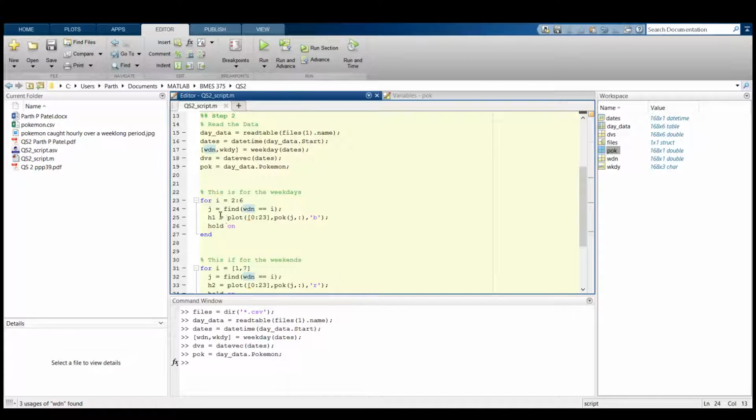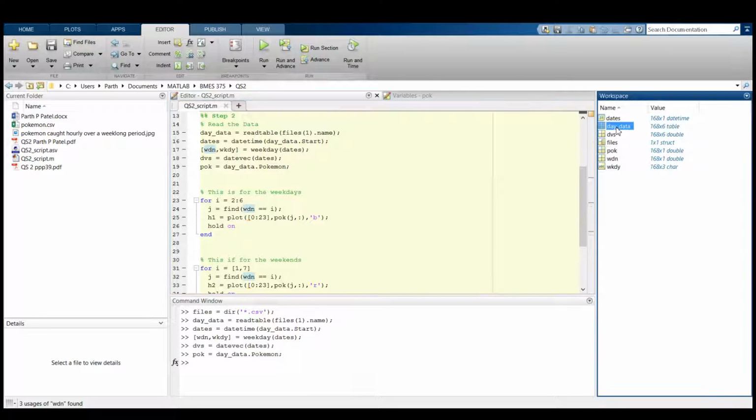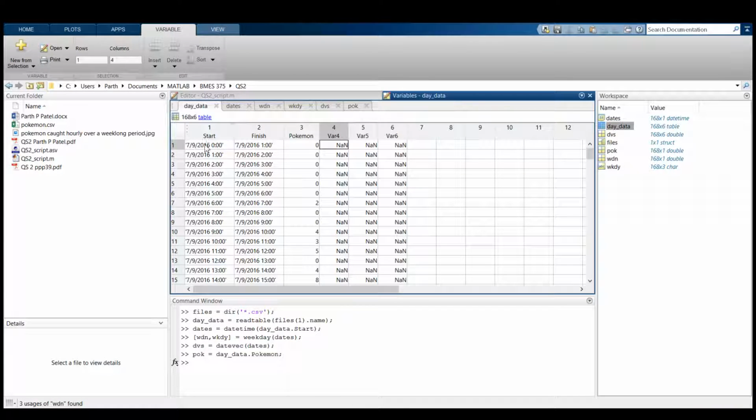By doing this, I found all the indices where Monday occurs, and then I plotted only those indices. If we look at our day data, you see this is Saturday, this would be Sunday, and this would be Monday. So you'd go from midnight to the 23rd hour, or 11 o'clock.